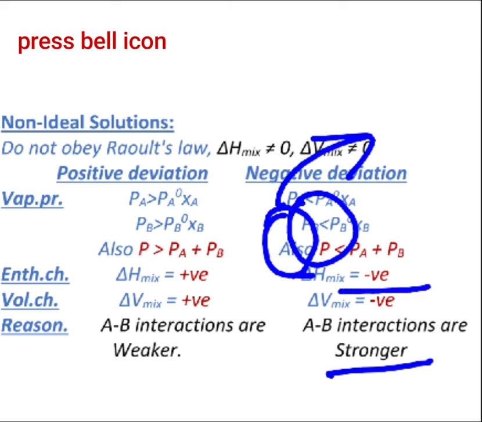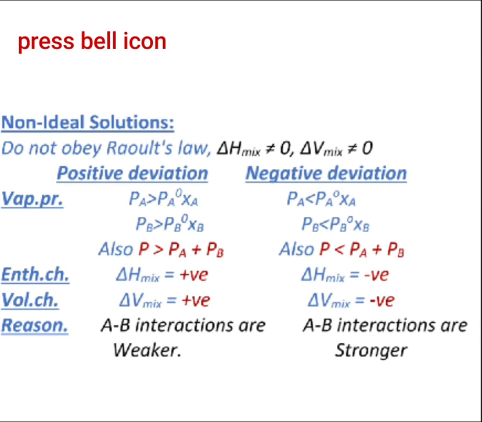Similarly, since the interactions are stronger, the molecules will be strongly associated with each other, in close proximity, because of which the overall volume occupied by that particular solution will decrease compared to the original components. And so the change in volume after mixing is observed to be negative.